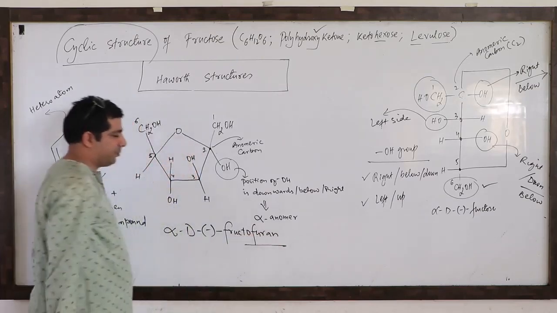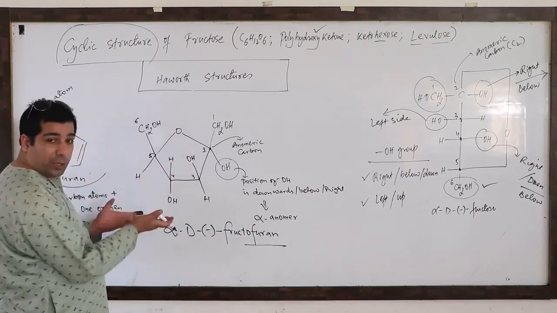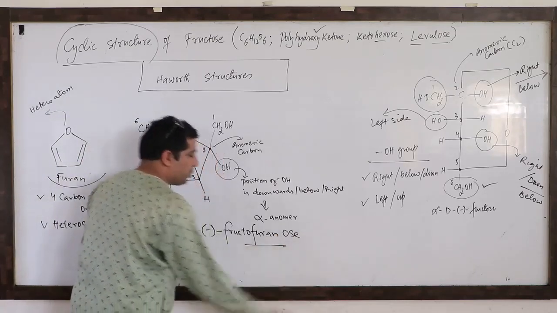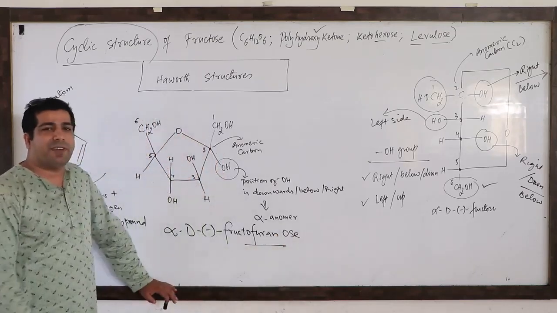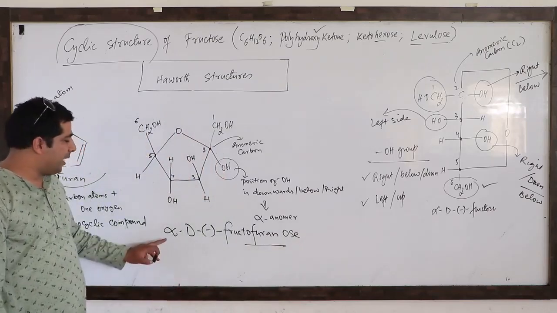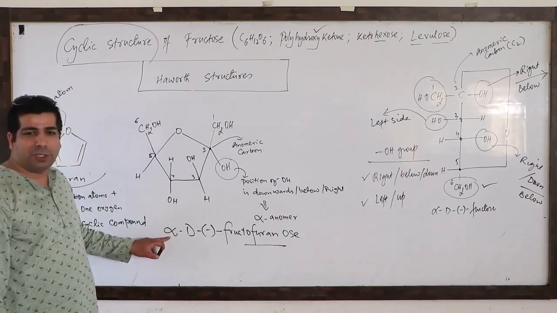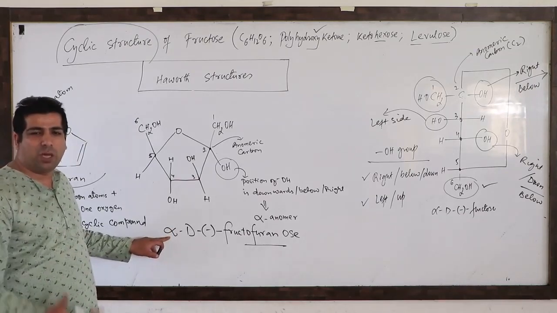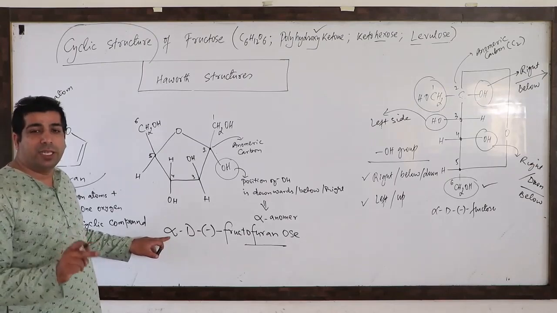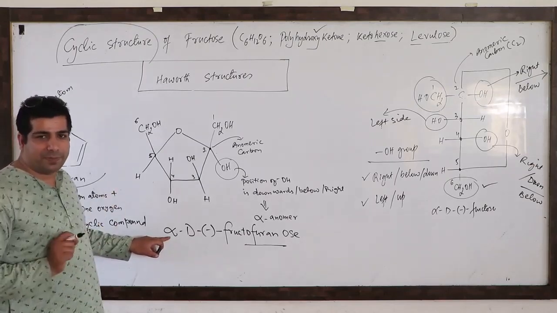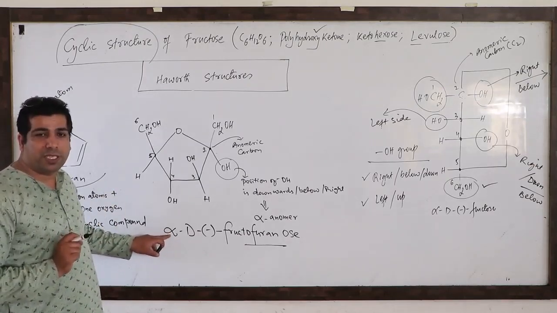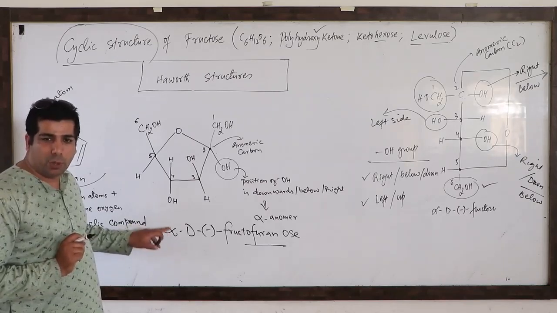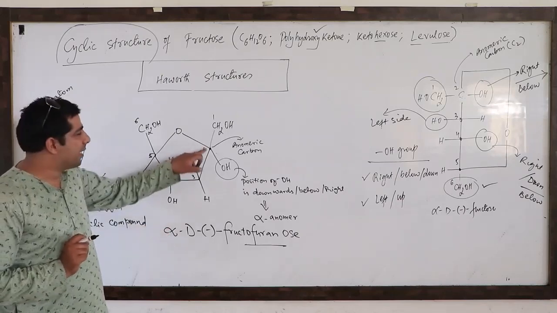Fructofuran. And we know it's a sugar only. And for sugars we are using the term OSE. That signifies that it's a sugar. So what is the name? Alpha. Alpha means the position of the OH group is on the right side, downwards or below, on the anomeric carbon, that is the second carbon. Here the anomeric carbon is the second carbon.